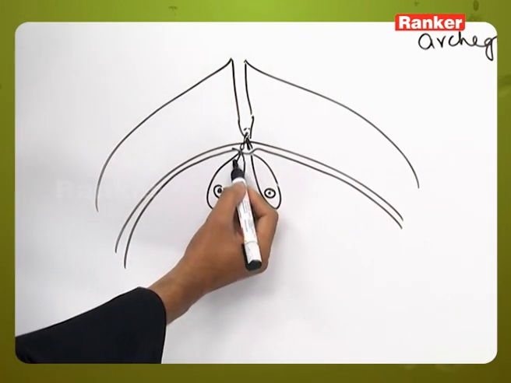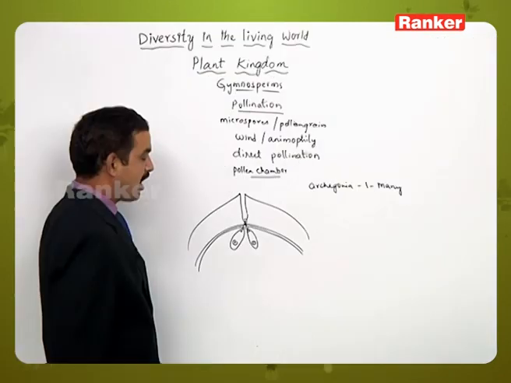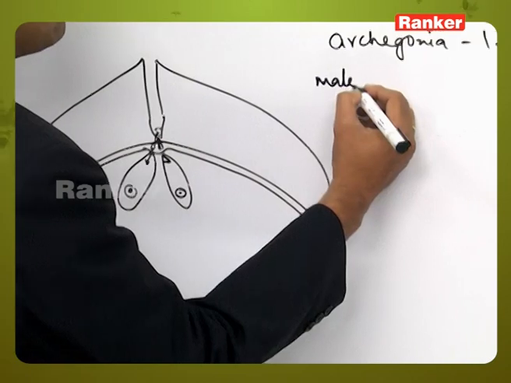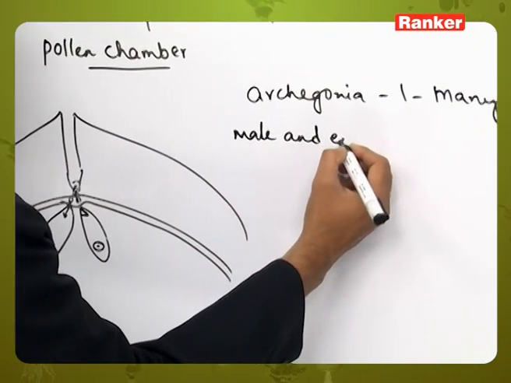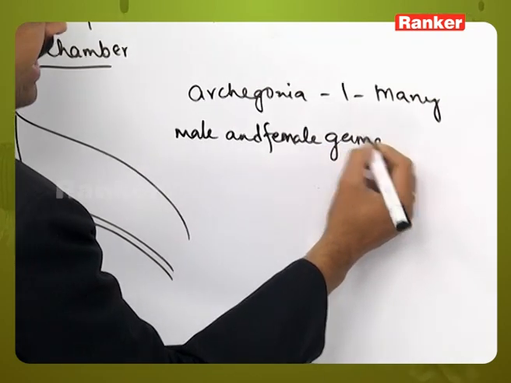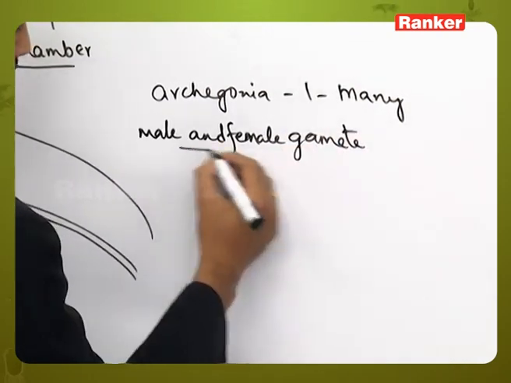Those male gametes will be absorbed into the archegonia, and here the fusion of male and female gamete will take place inside the archegonia.